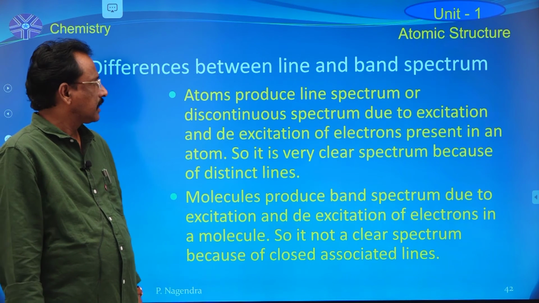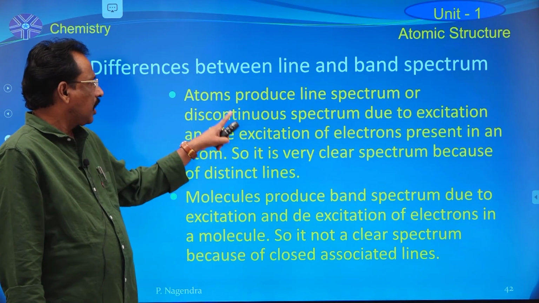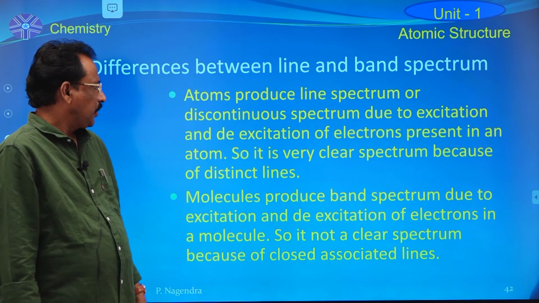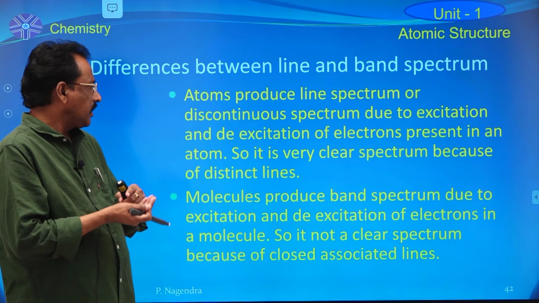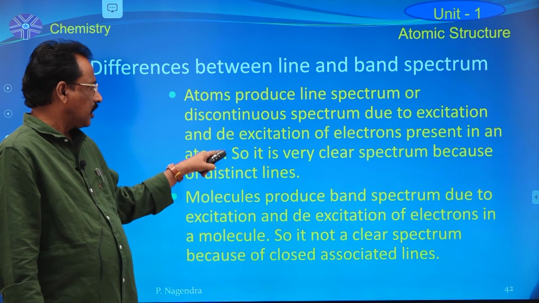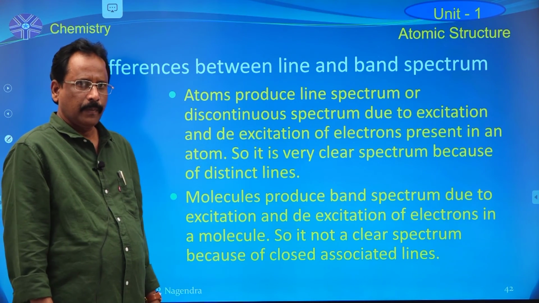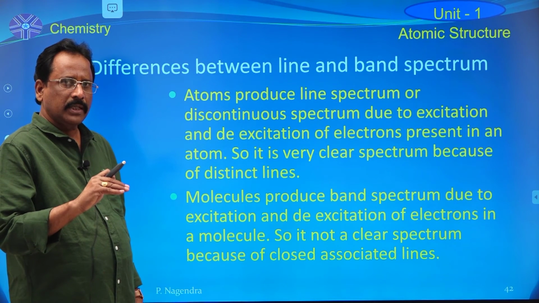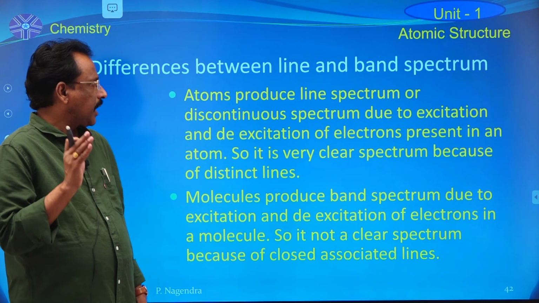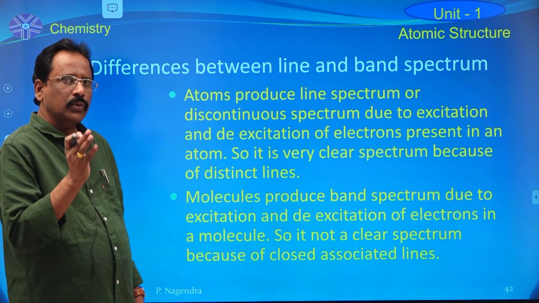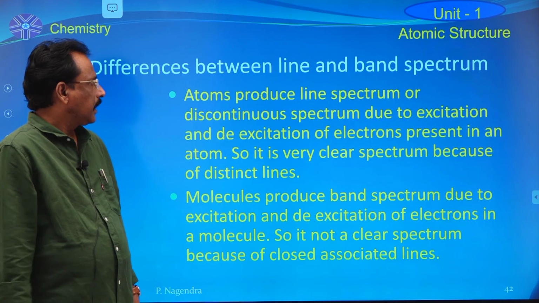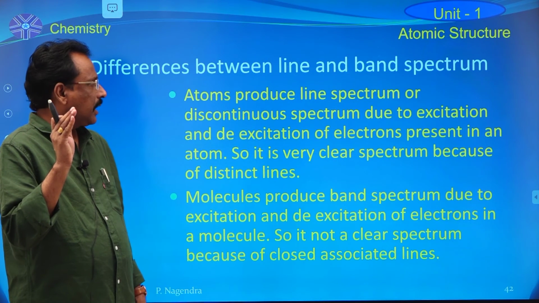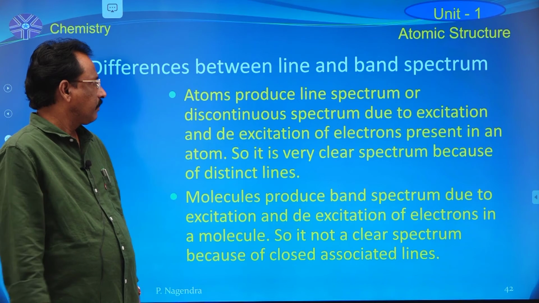Another topic is, atoms always produce line spectrum due to excitation and de-excitation of the electrons present in an atom. Up to now, emission spectrum and absorption spectrum are completed. Absorption spectrum is just opposite to emission spectra. The dispersal of white light produces continuous emission spectrum.